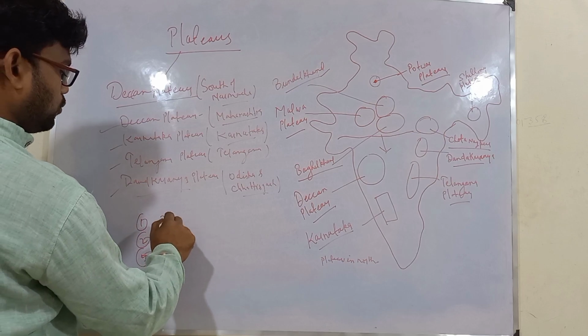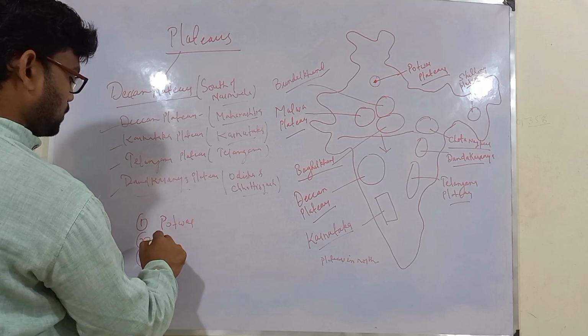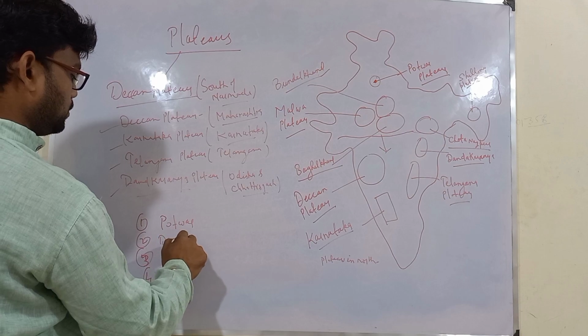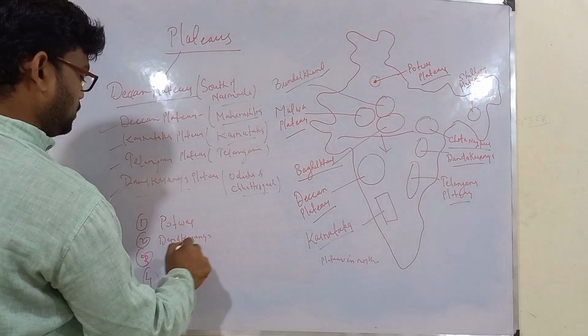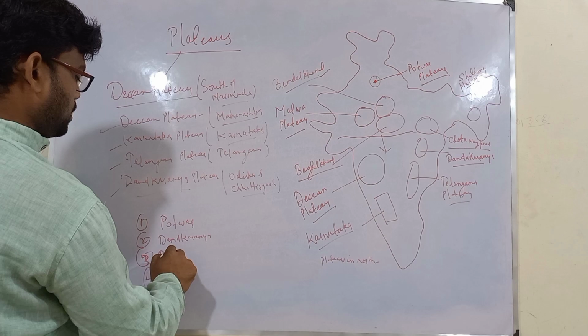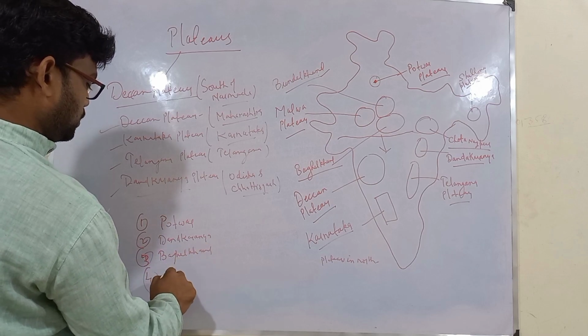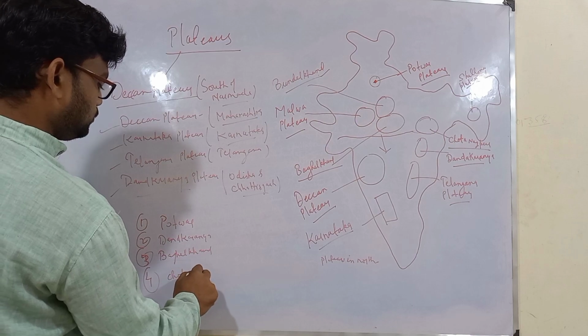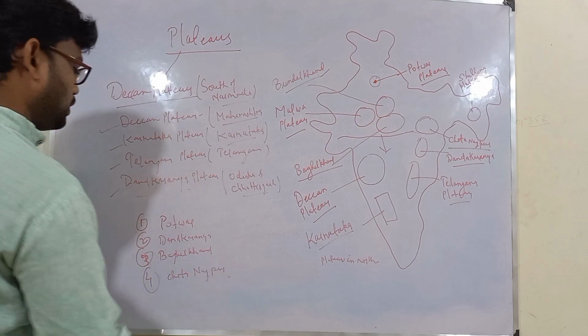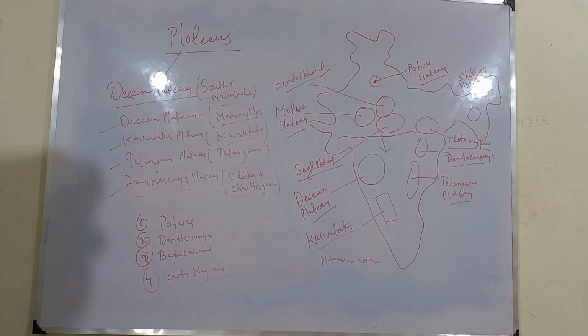For example, they may ask you to arrange these 4 plateaus from north to south. Say for example Potwar, Dandakaranya, Baghelkhand and Chota Nagpur. They would give you 4 options and ask you to arrange these from north to south.